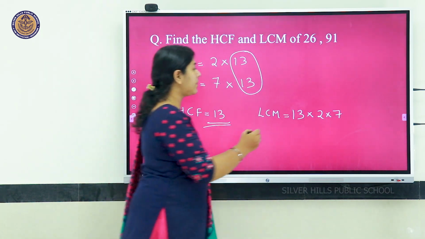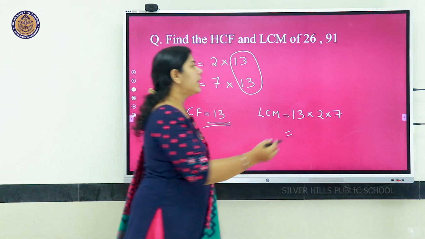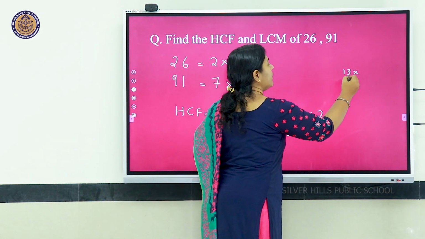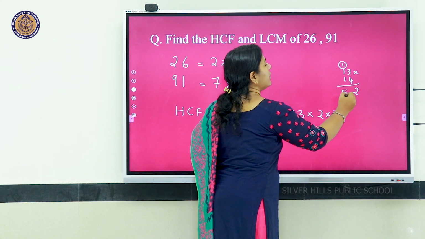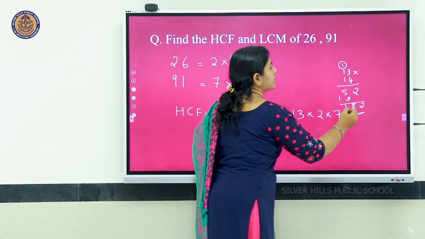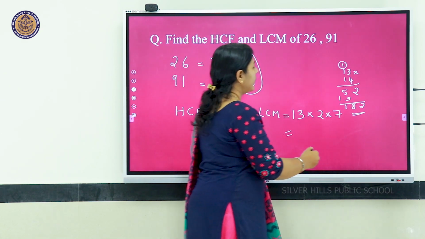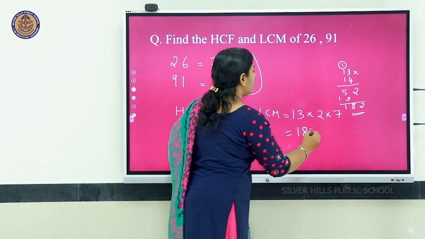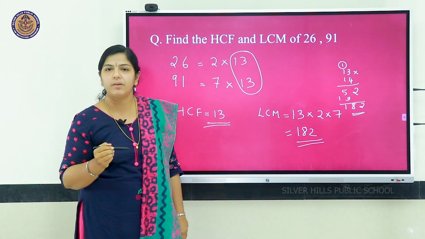So what is LCM? 13 into 2 into 7, that is 13 into 14. We have to do 13 into 14, that is 182. That is 182 is the LCM of 26 and 91.